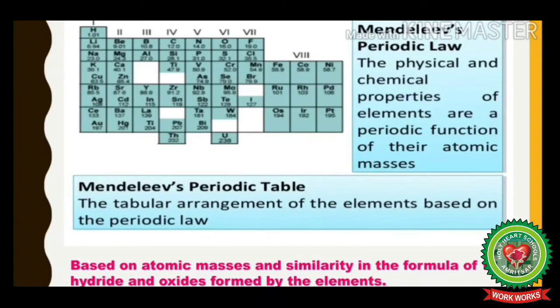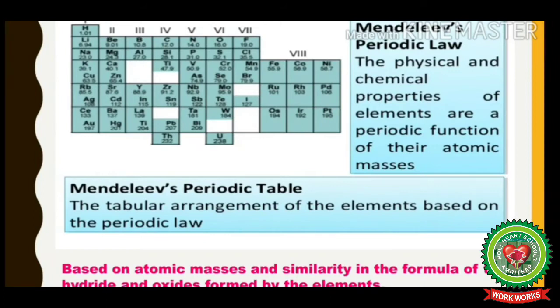Based on his assumptions, Mendeleev formulated a law called Mendeleev's periodic law, which states that the physical and chemical properties of elements are a periodic function of their atomic masses. On the basis of this law, he formed a tabular arrangement of elements, which was basically based on atomic masses and similarity in the formula of hydride and oxides formed by the elements.